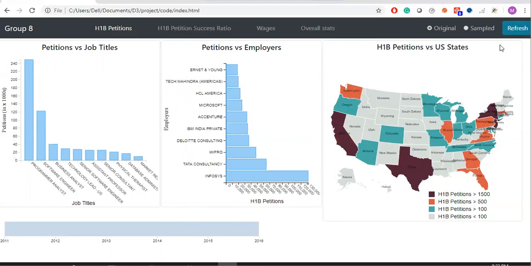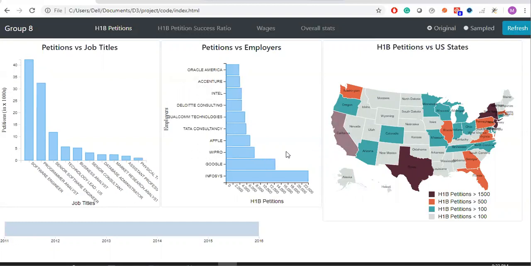Now let's say I want to see specific state petitions. If I click California, I can see the companies that file the most petitions. Infosys and Google file as many as 12,000 petitions. And these are the job titles in California for which they file petitions. I'll hand over to Devapriya to explain the H1B petition success ratio.